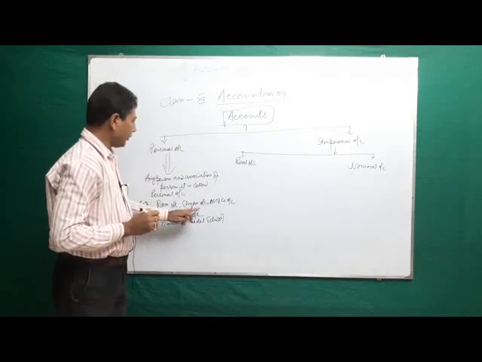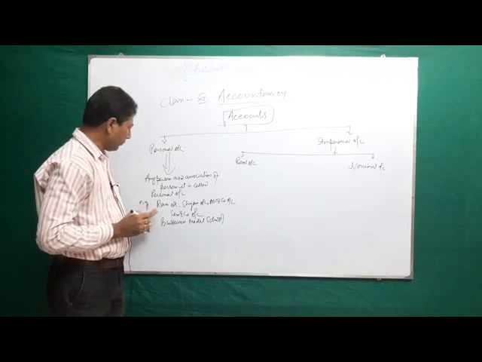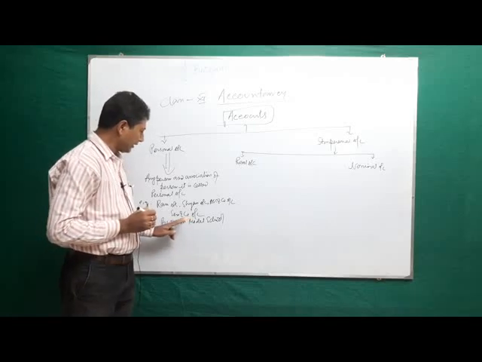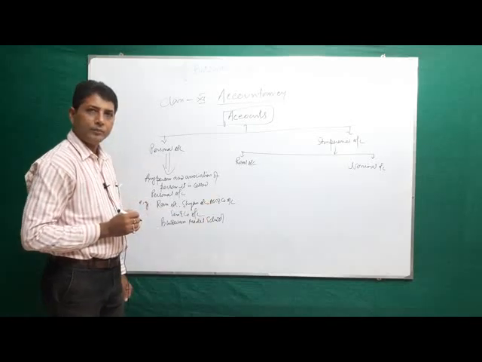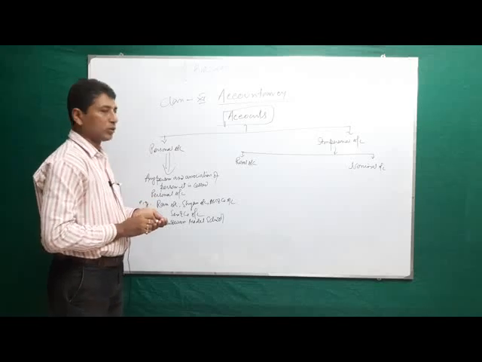Ram and Sam are individuals. Bardwan Model School, Sen and Company, ABC and Company are associations of persons. Clear?